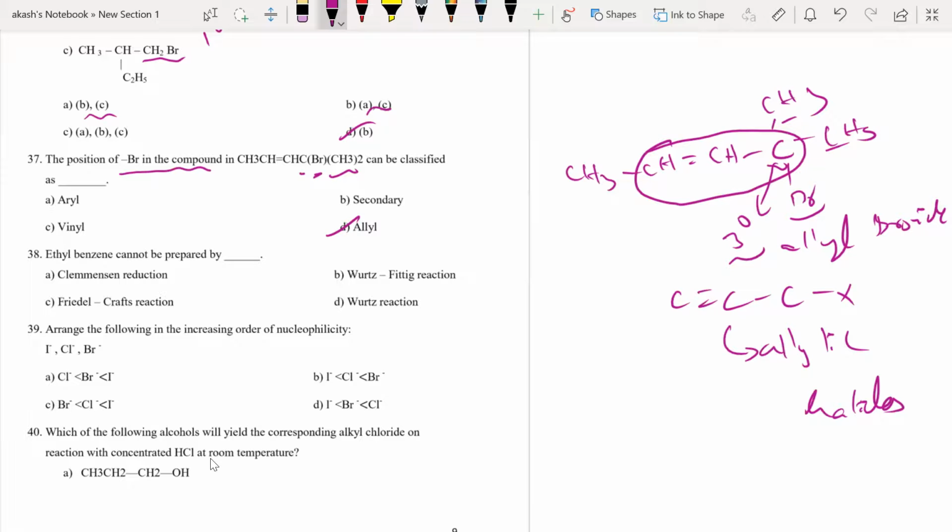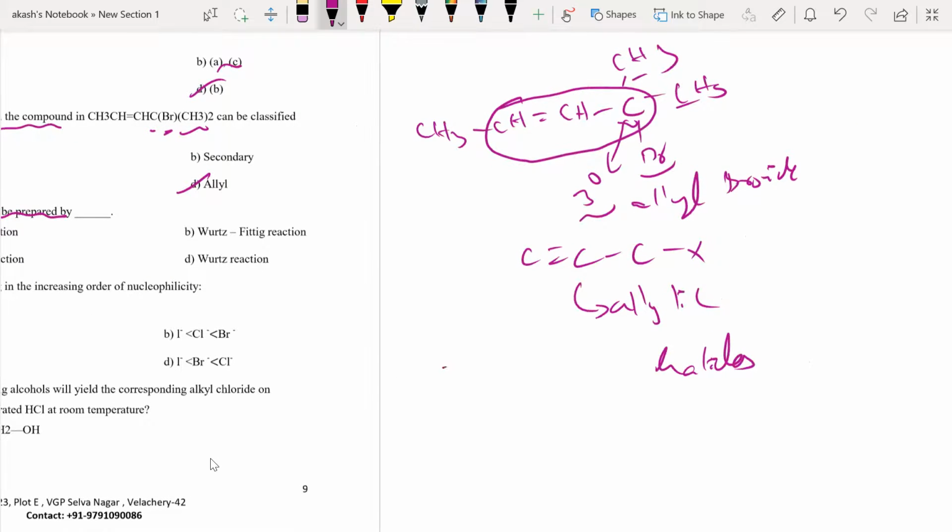Next, ethyl benzene cannot be prepared by which of the following reactions? Now, ethyl benzene is this.